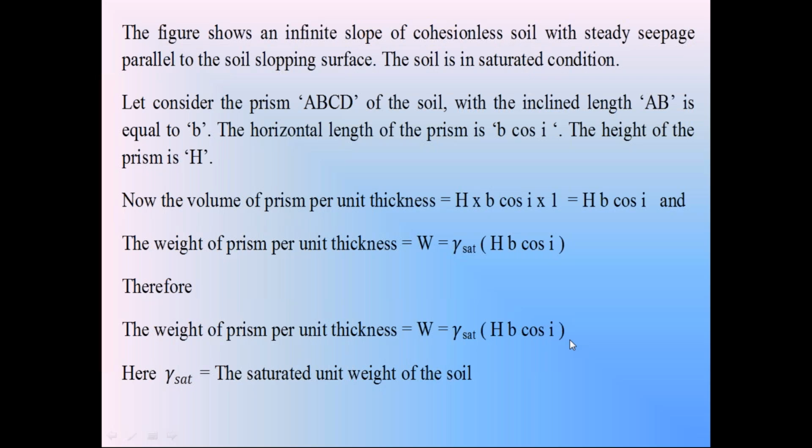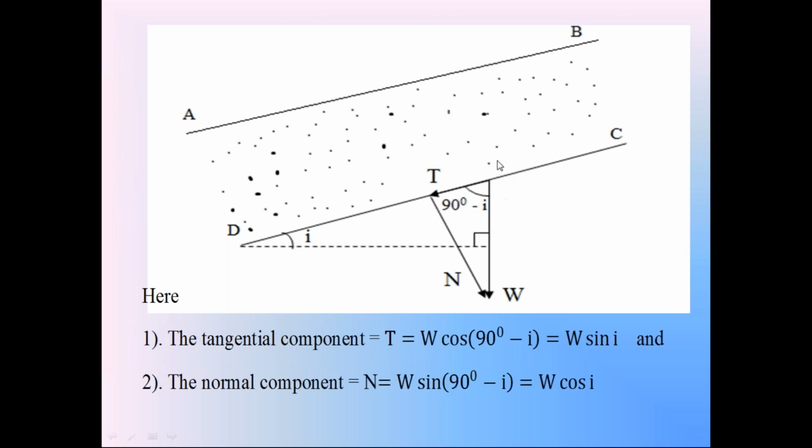Now coming to this weight W, the weight W is acting vertically downwards. Please don't confuse. Weight is not the pressure. Weight is not the stress. Weight is gravitational force only. So here this W is the force, not the stress, not the pressure. So the weight of the soil prism W acting vertically downwards. Resolve this weight W into two component forces.